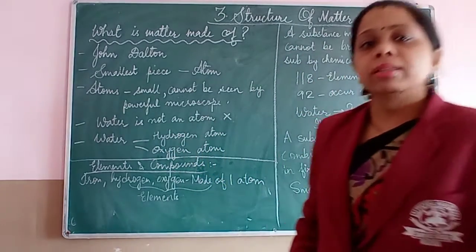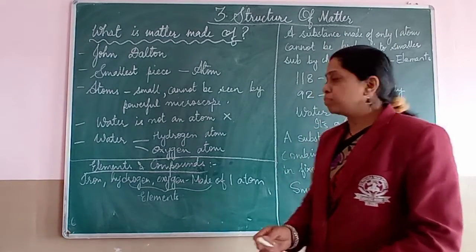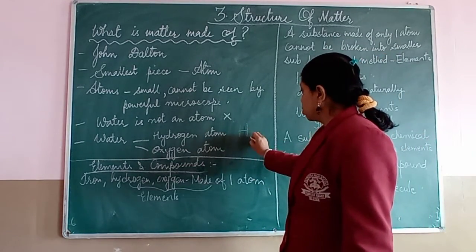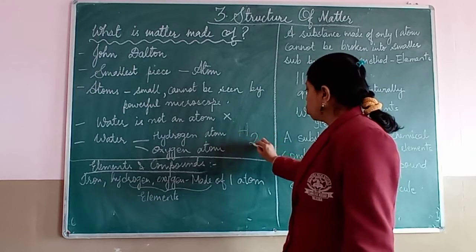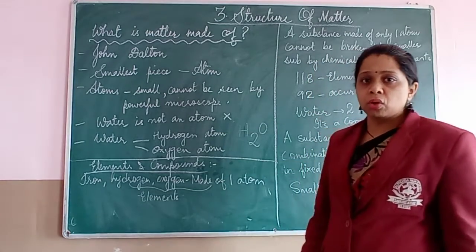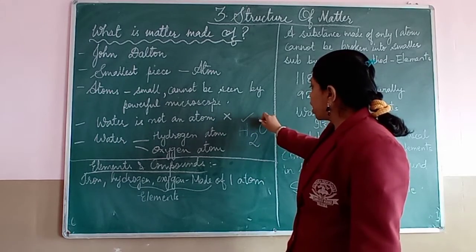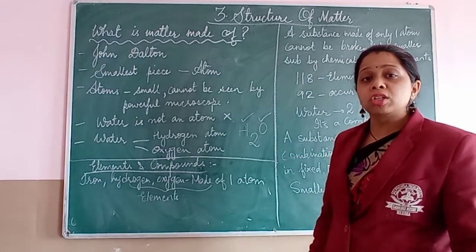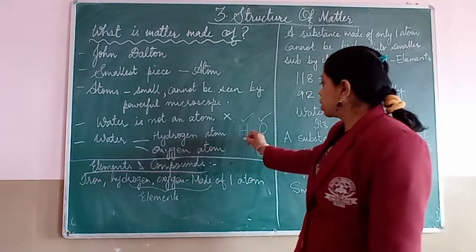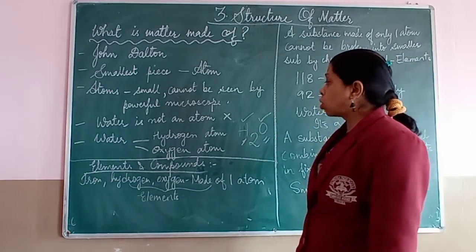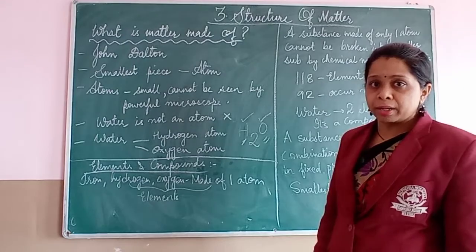What is there inside water? It is H2O, is it not? That means in water there is hydrogen and also oxygen. There is not just one atom, but hydrogen atoms as well as oxygen atoms present inside it.